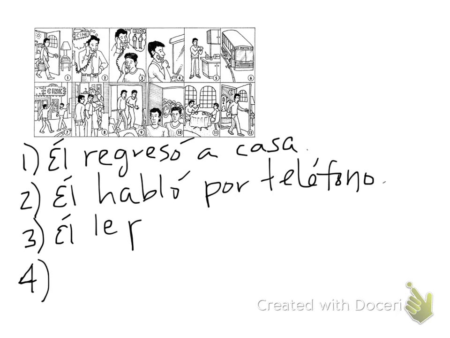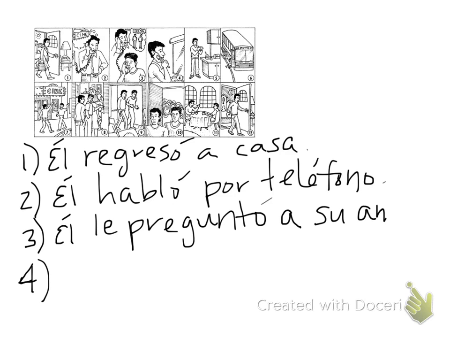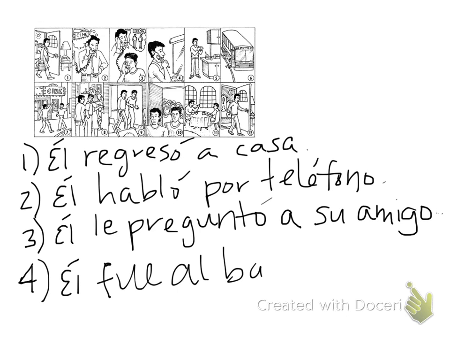Él le preguntó a su amigo. Él fue al baño. So here we're just using the Pretérito to talk about what happened, so a sequence of events, something in a story.